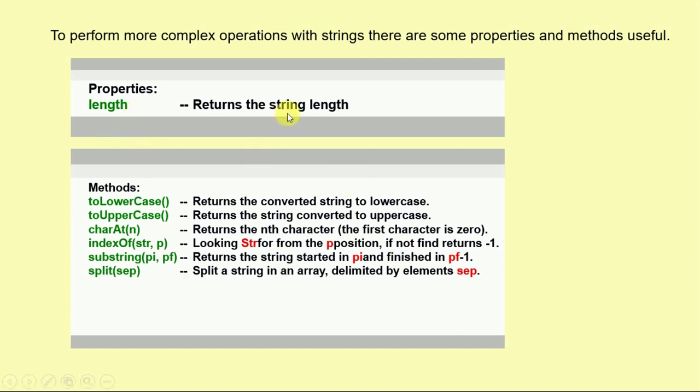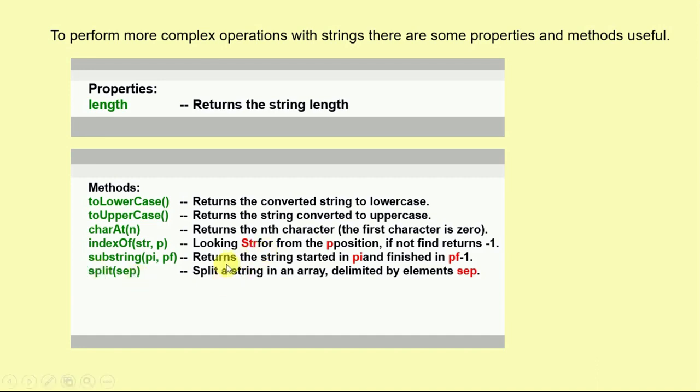So length returns the string length, and similarly there are methods: toLowerCase, toUpperCase, charAt(n), indexOf(p), substring(pi, pf), split. Basically, these operations convert the string to lowercase or uppercase, and return the nth character. Suppose we want to find the nth character; the first character is always at 0. So if a user wants to find the nth character, it can be found with the help of charAt at position n. It is very easy to implement.